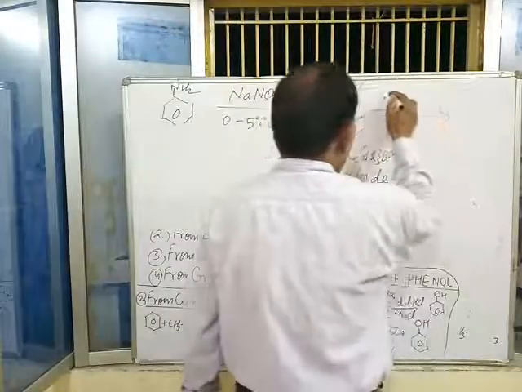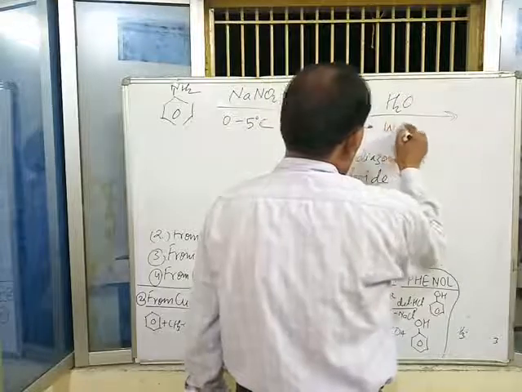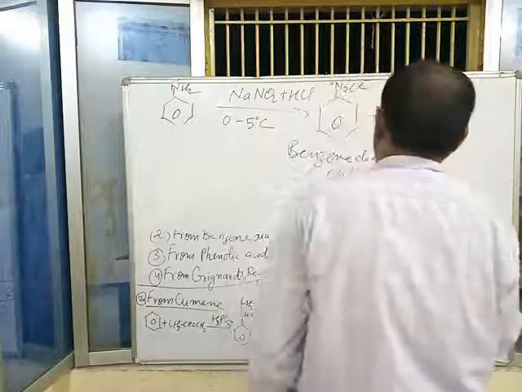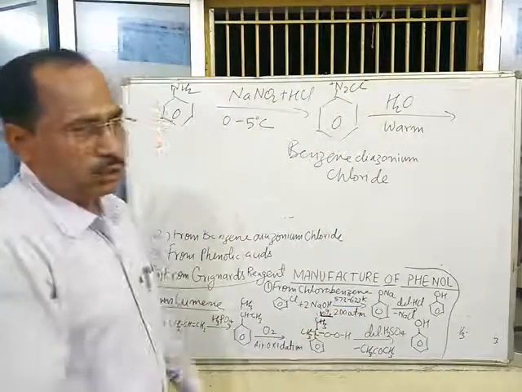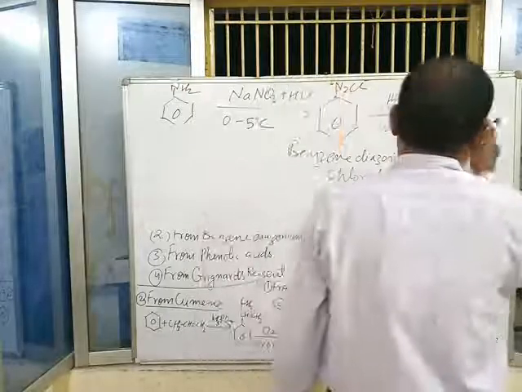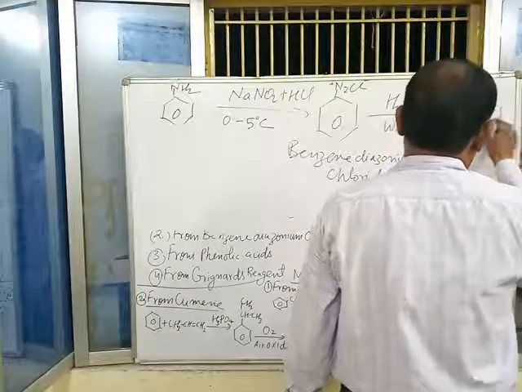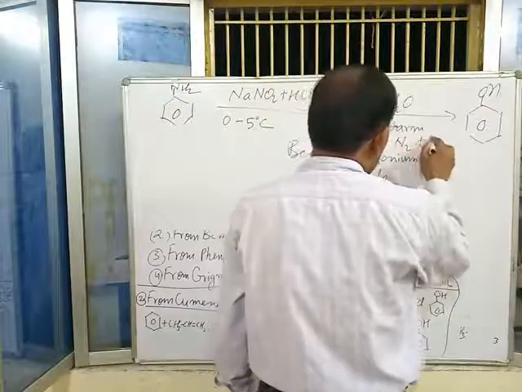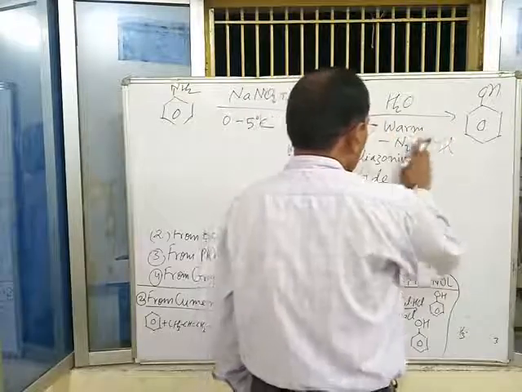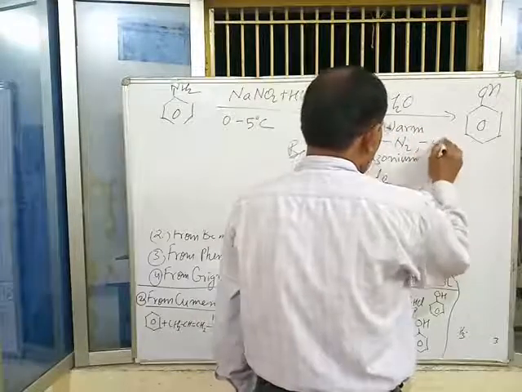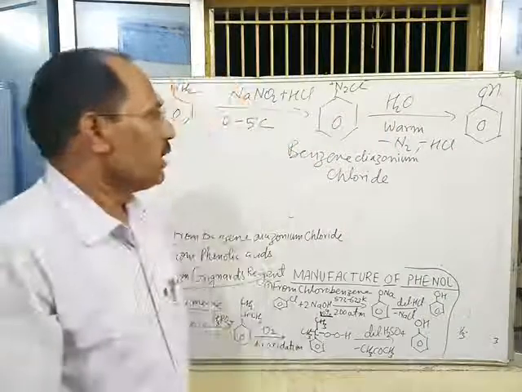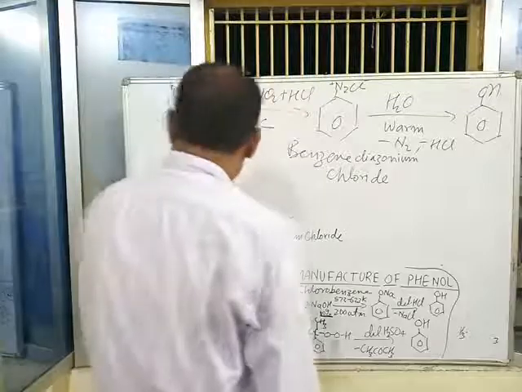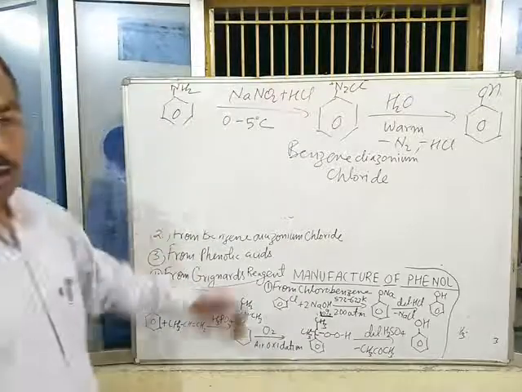When benzene diazonium chloride is warmed with water, or steam is passed over it, phenol is obtained by the loss of N2 and HCl. This is the second method of general preparation of phenol.